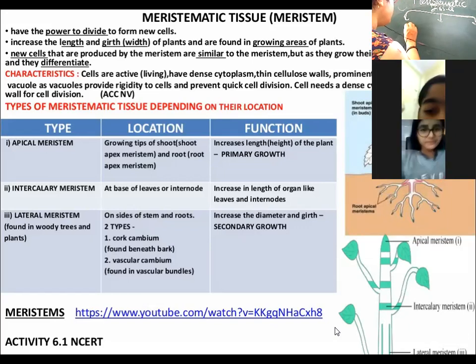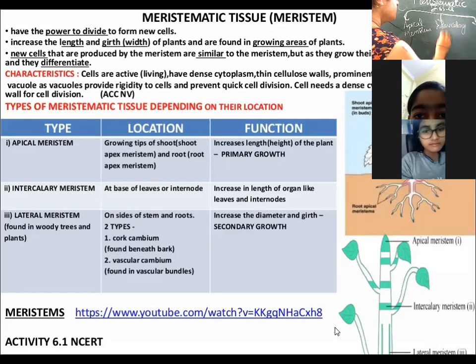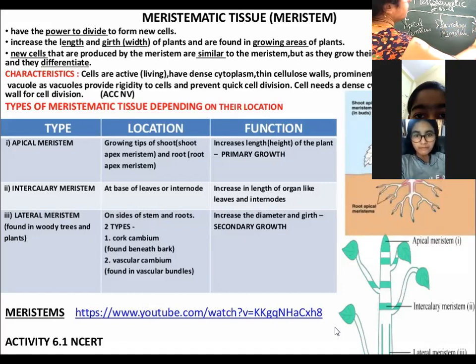Like we are having apical meristem, we are having intercalary meristem, and we are having lateral meristem.